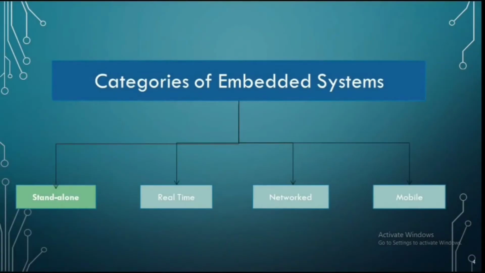Let us see the categories of embedded system. The embedded systems are categorized into standalone, real-time, network and mobile. Standalone embedded systems are further divided into two types: slave embedded system and independent embedded system.